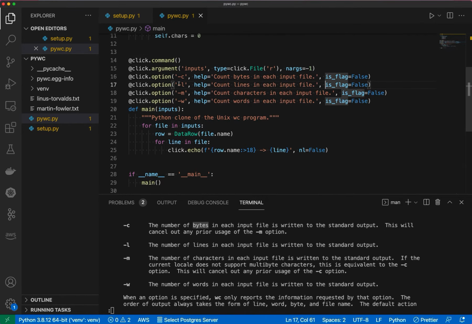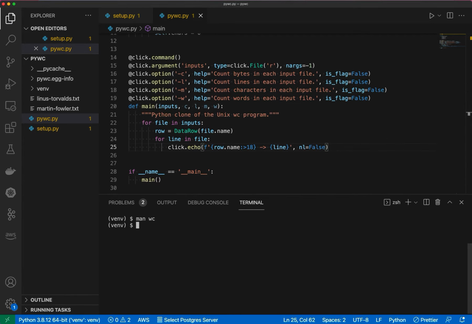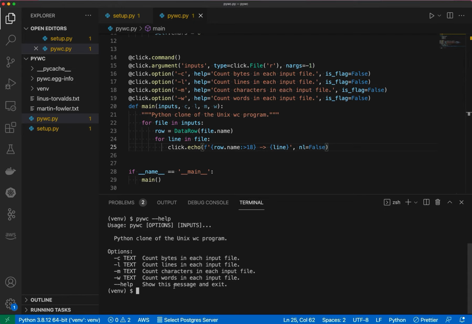Now, of course, this needs to map down to the parameters to our main function, which are just going to be C, L, M, and W. All right, so let me make sure that came through in our help text. So there we go. We got pywc, pull up the help page, and we now have options specified as well as the type that each option should be. So these are all text options.